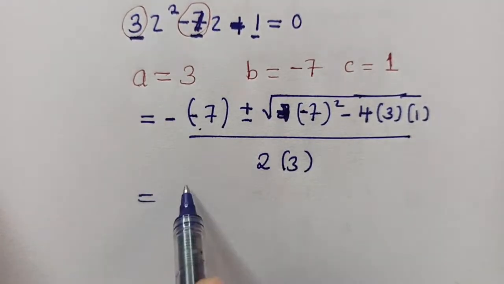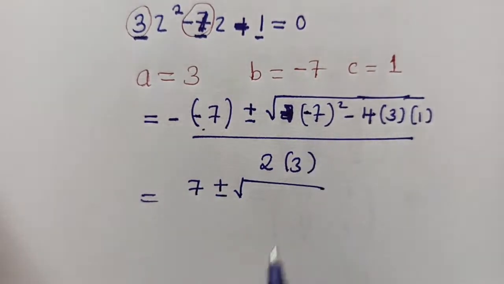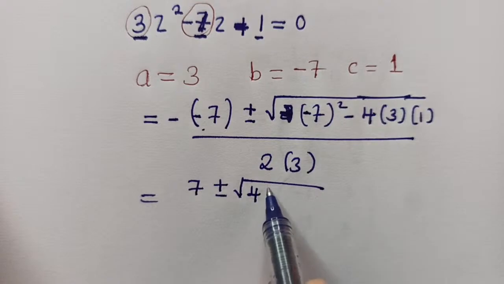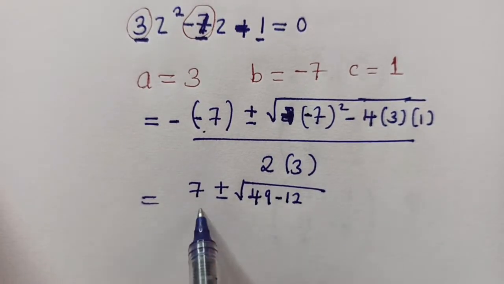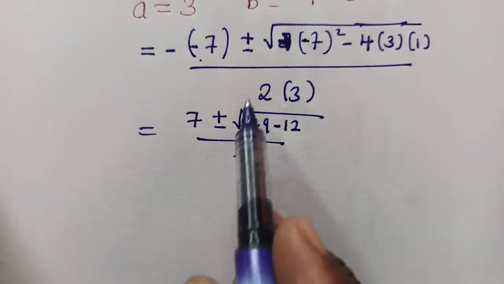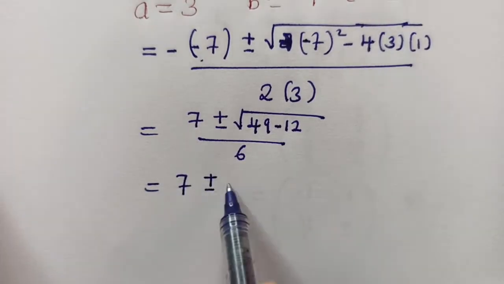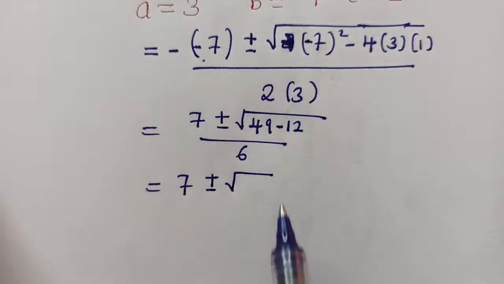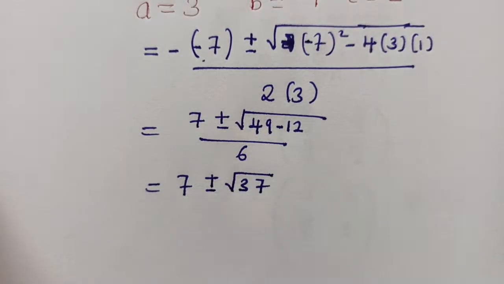So we can simplify here, we're getting a 7 plus or minus square root over, when we work out everything here, this is giving us a 49 minus 12, then over a 6, something like that. And when we simplify there, we have 7 plus or minus square root over, here it's a 37, because 49 minus 12 is 37.